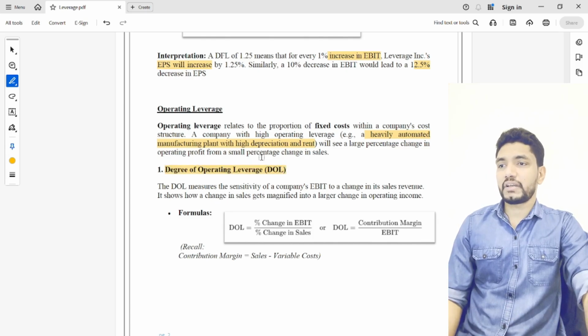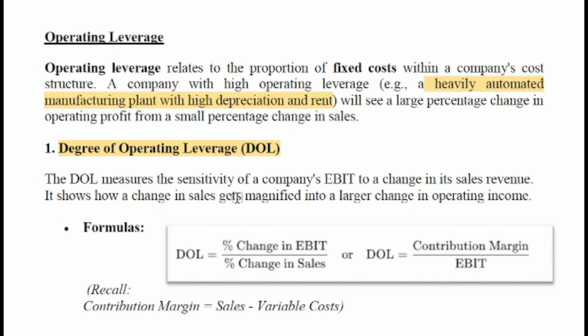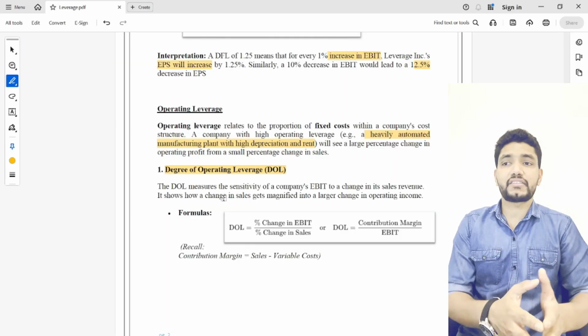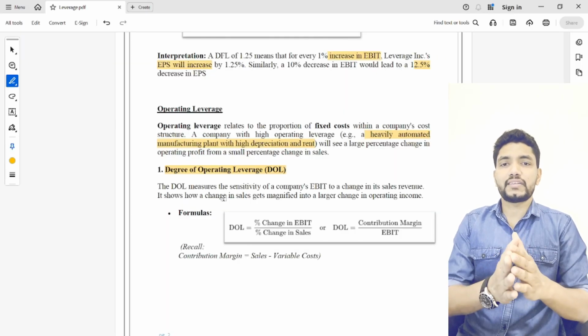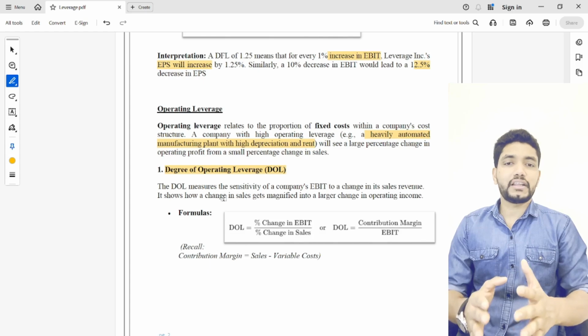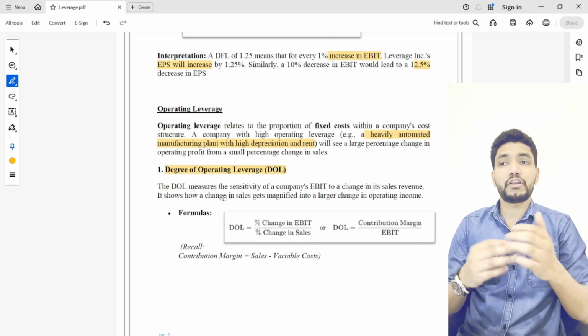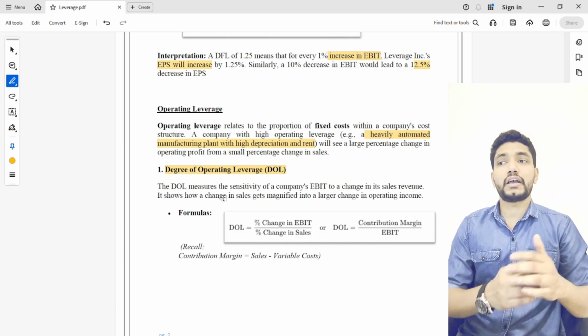Here is the degree of operating leverage. Degree of operating leverage measures the sensitivity of a company's EBIT to changes in sales revenue. It shows how a change in sales gets magnified into a large change in operating income. That means how even a small change in sales gets magnified into a larger change in the operating income. All of this happens due to the fixed cost element. So if you are operationally leveraged, your fixed cost will be higher and your variable cost percentage will be lower compared with a non-leveraged company.